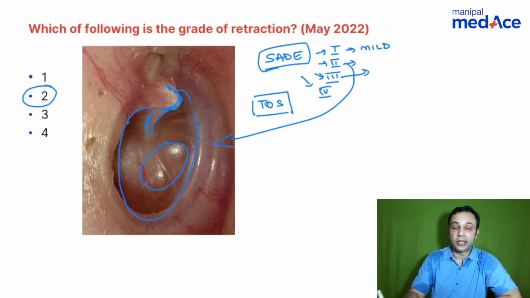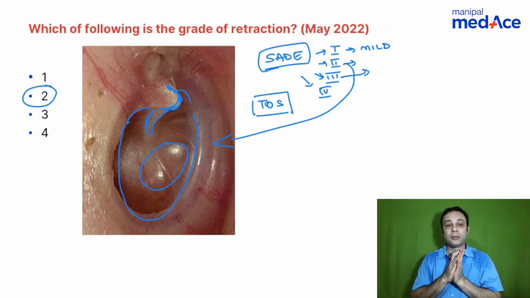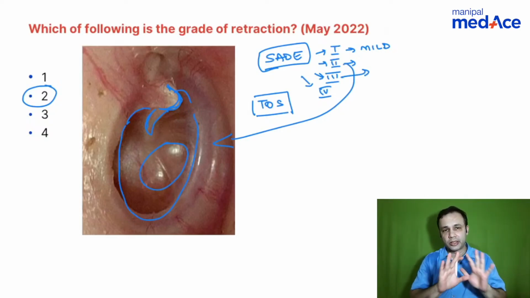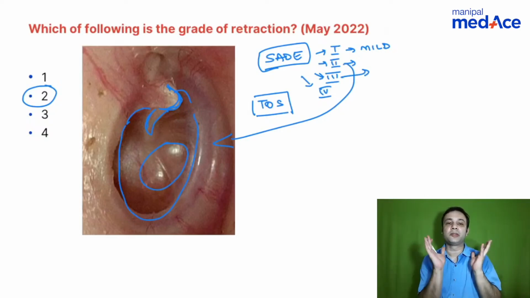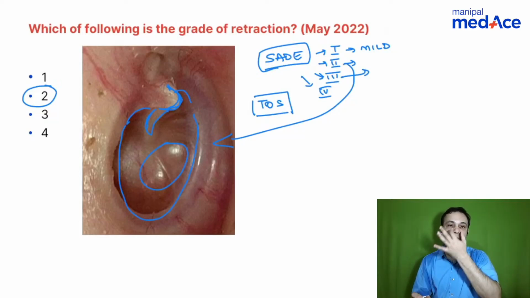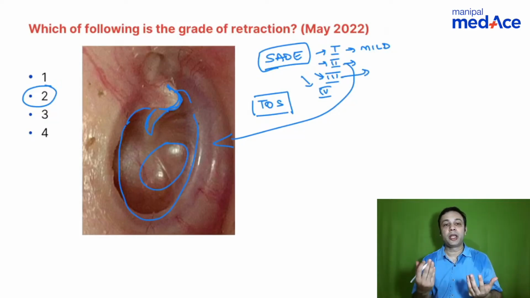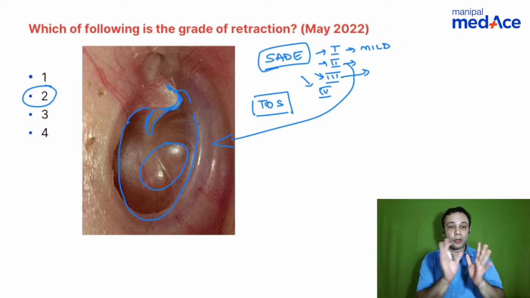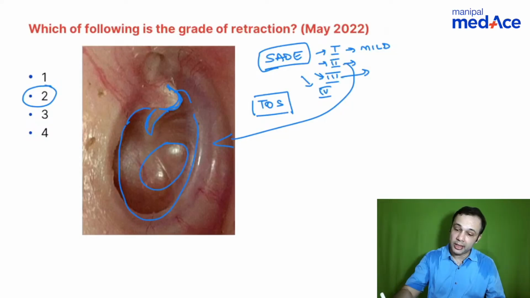What about grade 3? Grade 3, it is plastered onto the promontory. The incudostapedial joint is extremely prominent, totally plastered. You can see the architecture of the middle ear, but when the patient does Valsalva, you are able to see that the tympanic membrane moves. If you're looking at grade 4, so remember grade 3 is also known as atelectasis.